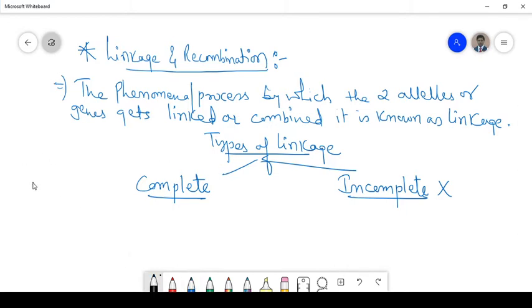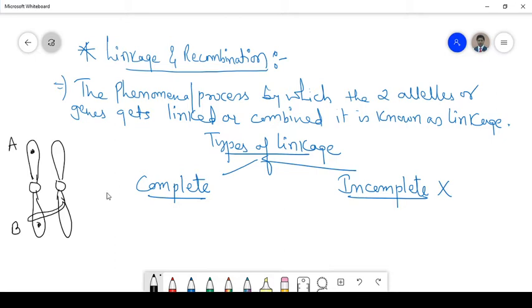Suppose this is a chromosome. Now we all know that chromosomes are found in pairs, children. So suppose this is the gene A, which is located over here, the locus of the gene. So if this part of the chromosome gets linked over here, what will happen? There are 100% chances that the genes will combine, or the linkage will happen.